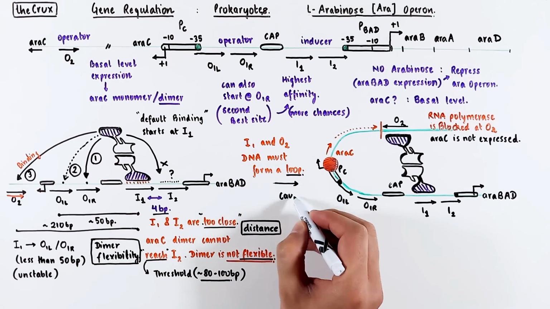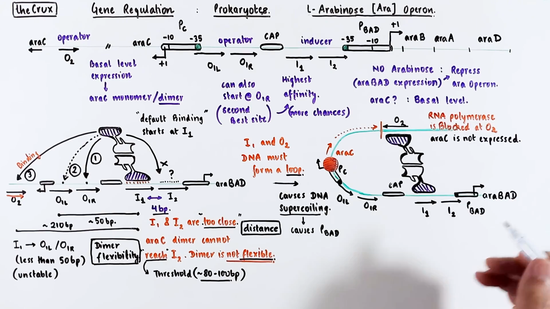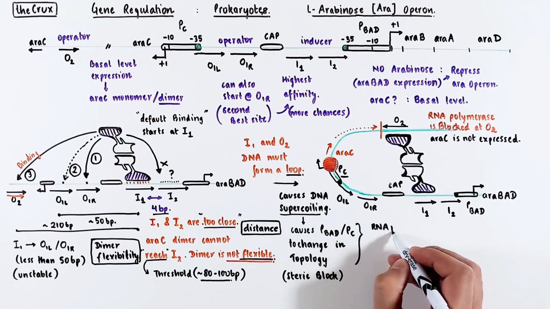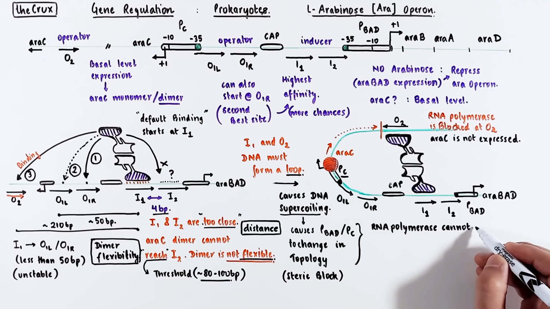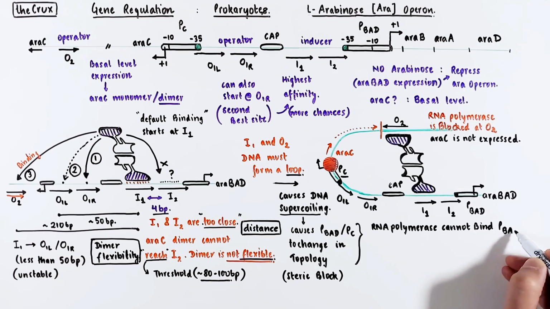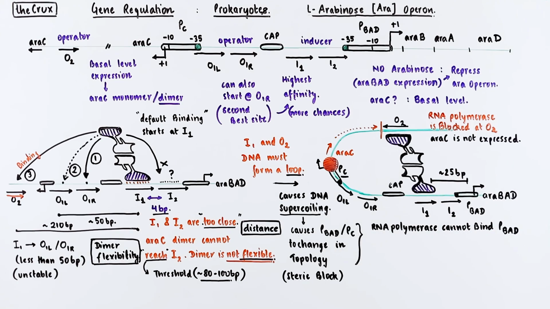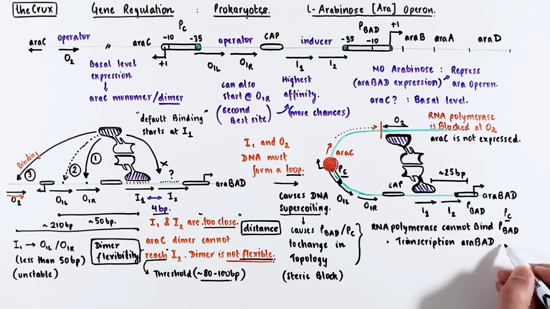Technically speaking, the loop causes the DNA to supercoil, which affects the topology of the DNA. And for our interest, this change in topology causes a steric block, such that the RNA polymerase cannot bind the pBAD. The pBAD is not in the loop, but it still gets affected because the distance between I1 and pBAD is only 25 bases. Promoter of araC, on the other hand, is caught in the loop, so the transcription of araBAD and araC is turned off. This is exactly what we thought would happen when you don't have arabinose in the cell.